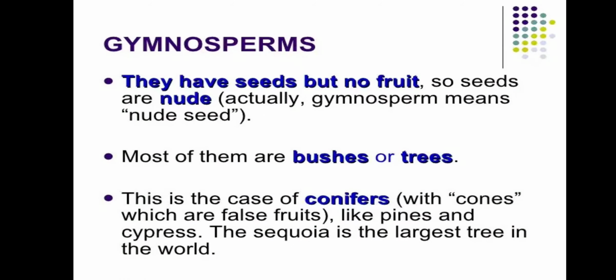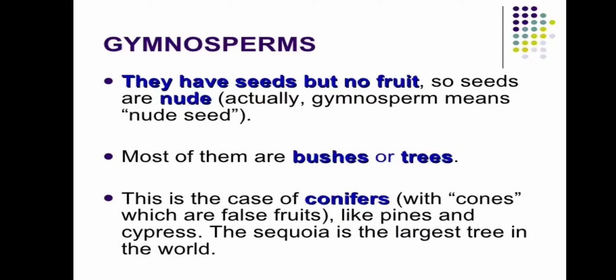Next one is gymnosperms. These are also known as cone-bearing plants. They have seeds but no fruits. That means the seeds produced by cones are naked or not covered by fruits. So seeds are nude. So these plants are also known as naked-seeded plants. Most of them are bushes or trees. This is the case of conifers. Conifers are included in the gymnosperms, cone-bearing plants.